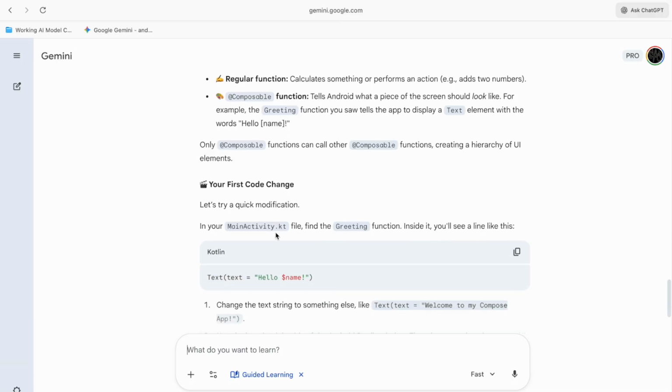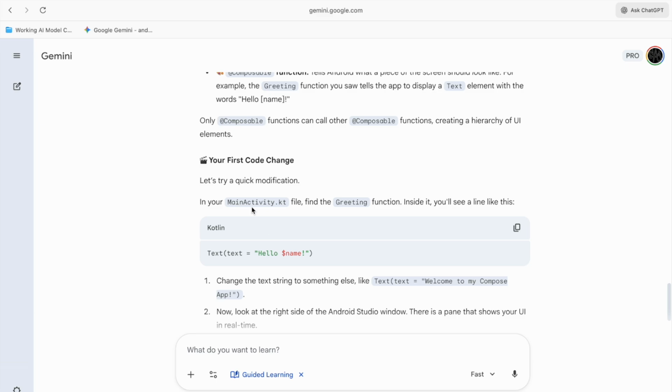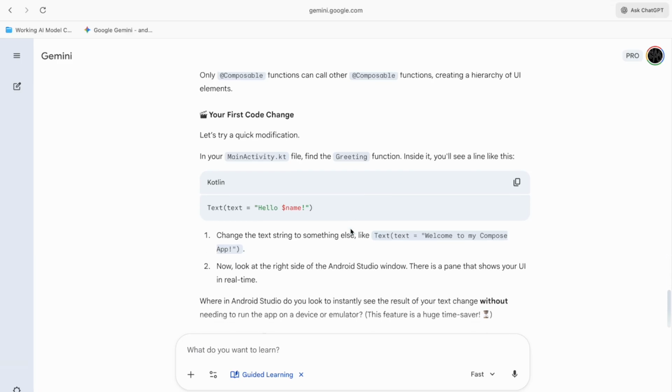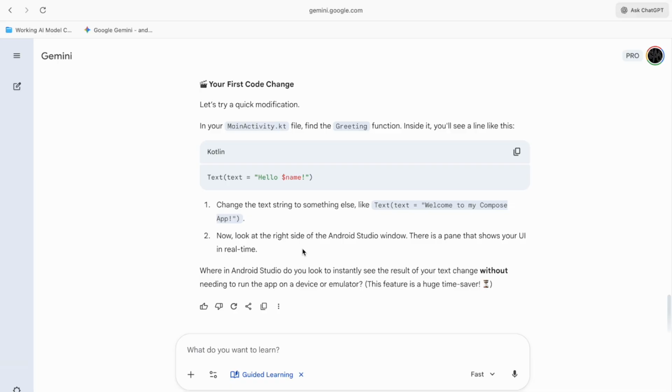Your first code challenges. Let's try quick movement. Main activity git file that find getting function. Okay. Inside it you see a link like this. Text hello. Change that text string to something like text welcome to my compose app. Now look right side of Android Studio window. There's a panel show UI in real time. For Android Studio, do you look instantly see the result? You change text without needing run the app or device on emulator. This feature is huge time saver.